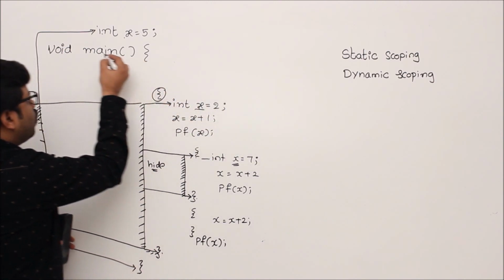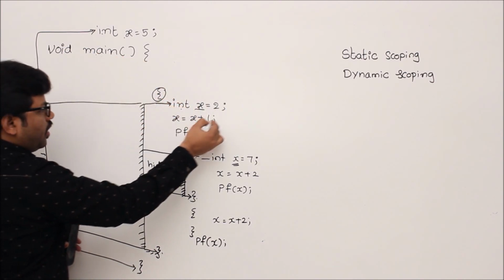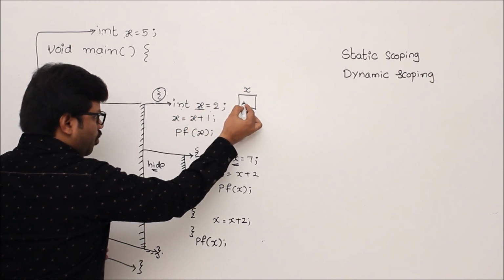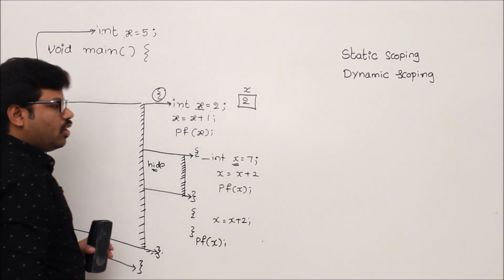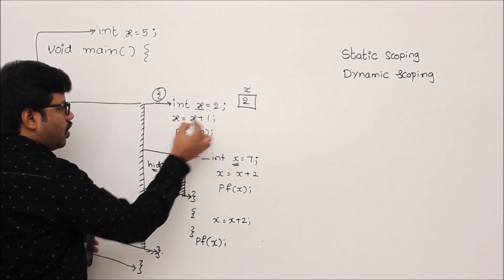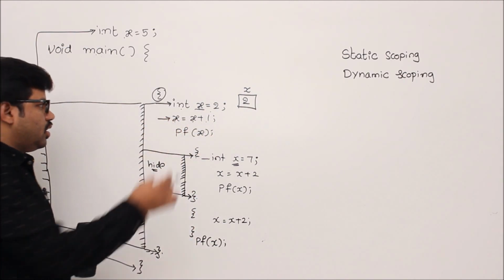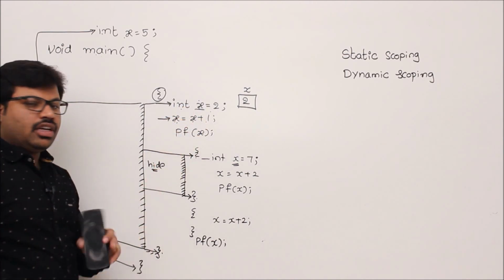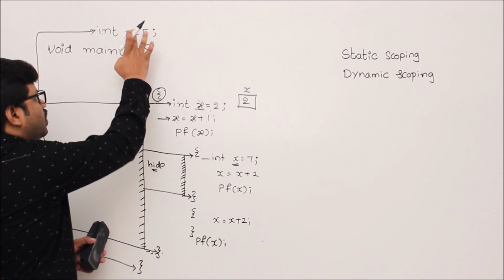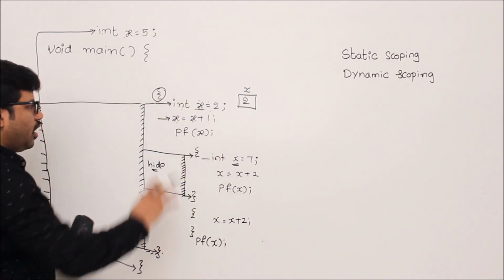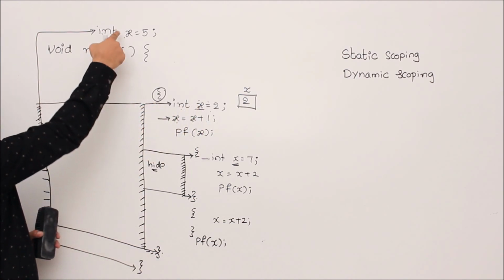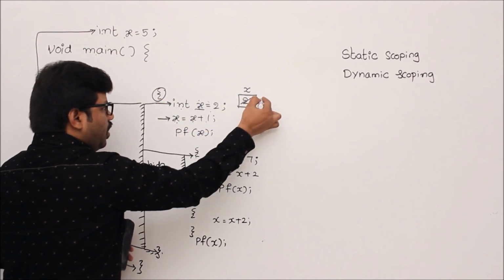First of all, control starts at the main program, then we come here, x equal to 2, the variable is created. Here this variable x gets memory allocation, right? X value 2. So this is the point where your variable gets memory. Next, x equal to x plus 1. Now this is called referring. This is a definition; this is referring. Whenever you refer to a variable, which variable should be taken? There are 3 variables, right? 1, 2, 3. According to the scope rules, this variable still has scope, not this one, right? This variable is hidden by this variable. That's why this will be taken.